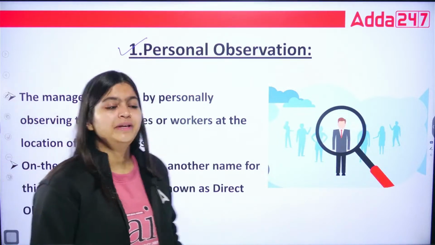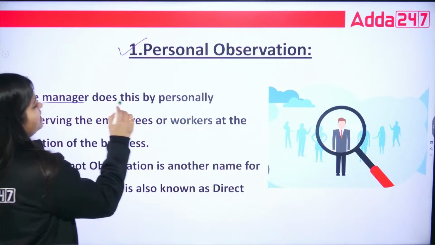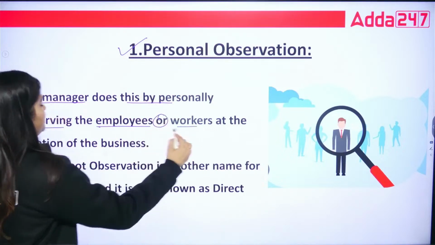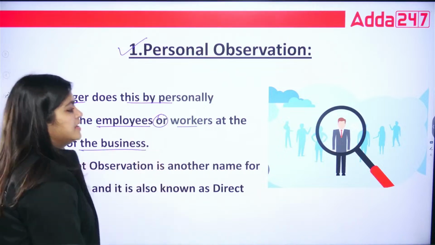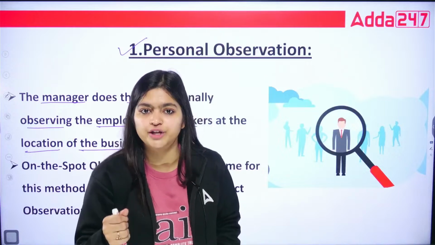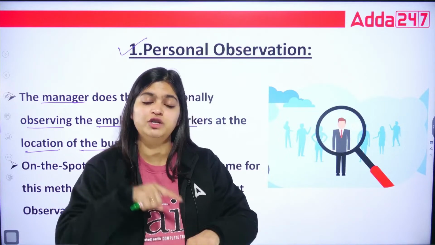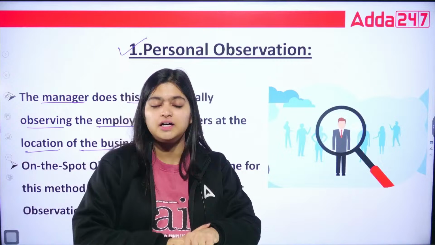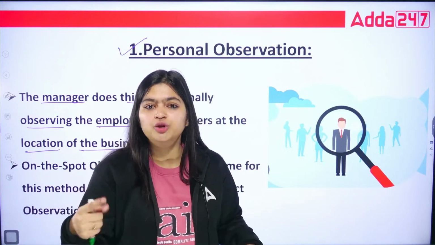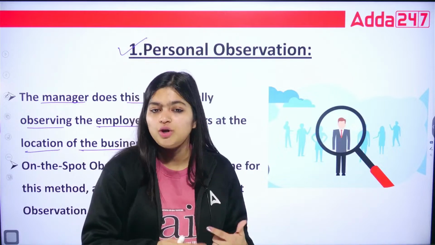Personal observation means when the manager does this by personally observing the employees or workers at the location of the business. Directly your supervisors are observing you: at what time you are coming, at what time you are leaving, for how many hours you are taking a break. So they are observing you personally. That is what personal observation is.